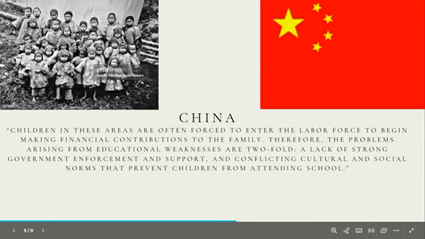Because of this, children often have to work to help support their families. The education problem is made worse by weak government support and cultural beliefs that prevent children from going to school, which leads to more kids working instead of studying.